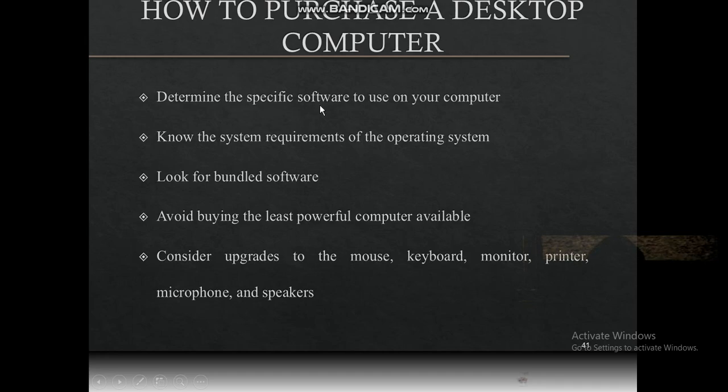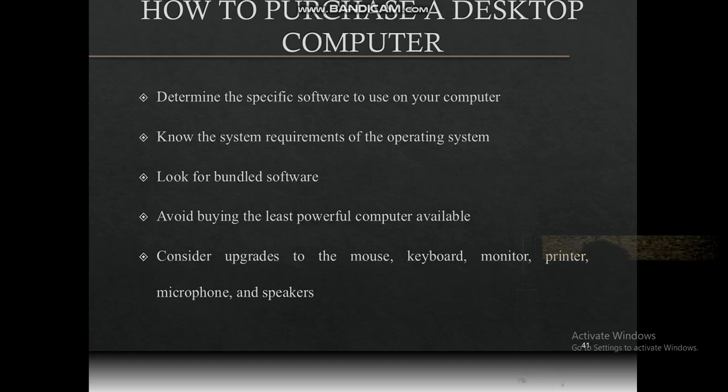So this round we're going to talk about how to purchase a desktop. I will explain briefly how you can purchase a good desktop, a good PC or a good laptop. You have to watch the specification, the memory, and the capacity of the devices you are trying to purchase, because looking into those will help you see if they meet your requirements and can handle what you are going to do.